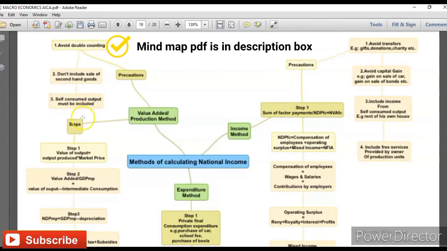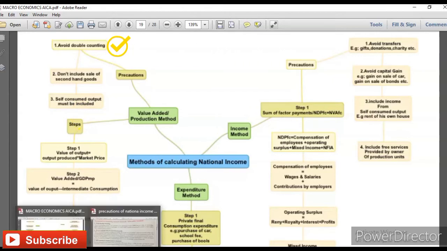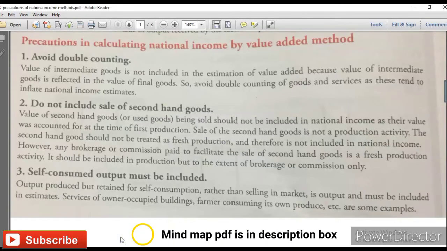So let's understand these precautions thoroughly. First is, avoid double counting. Value of intermediate goods is not included in the estimation of value added, because the value of intermediate goods is reflected in the value of final goods.